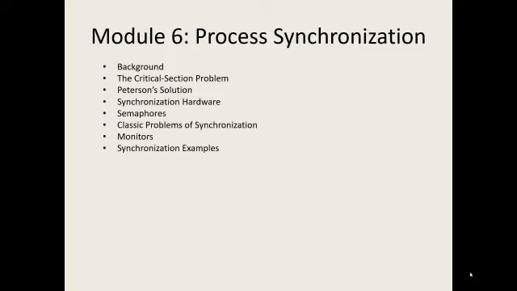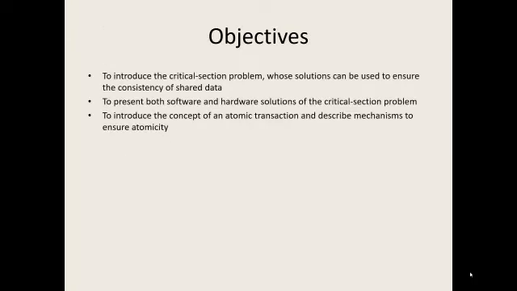There are also certain classical problems in synchronization that we will discuss, like the dining philosophers problem, and we'll see how operating systems implement these solutions to overcome improper ordering of processes. These are the objectives of this particular module.